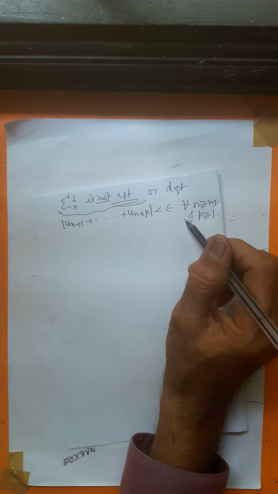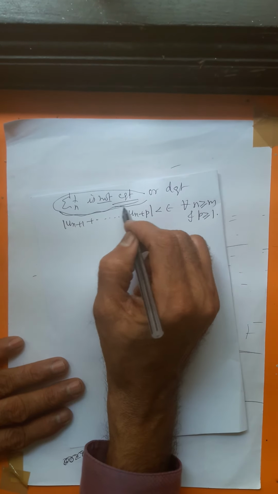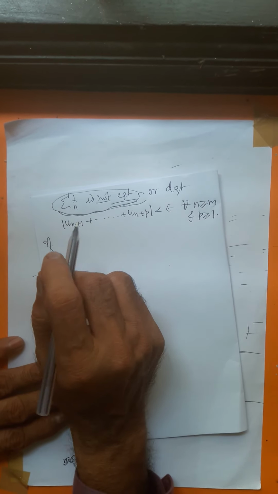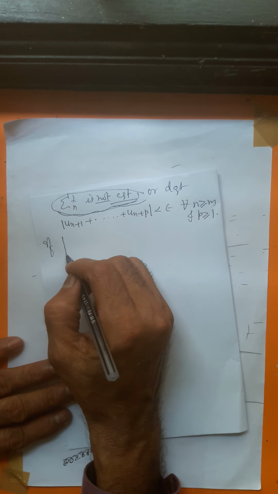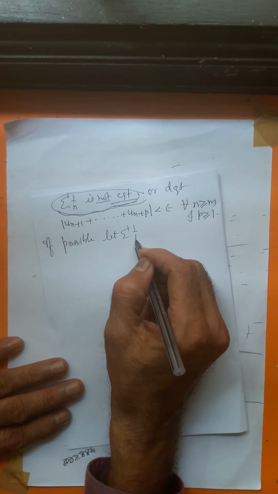We have to use this condition. Let us assume the contrary. If possible, let sigma 1 by n be convergent.